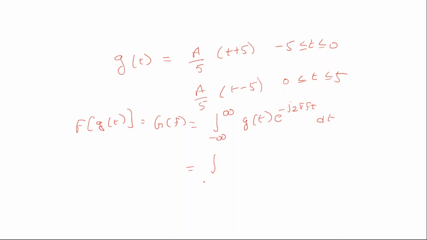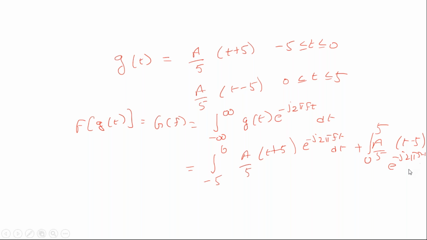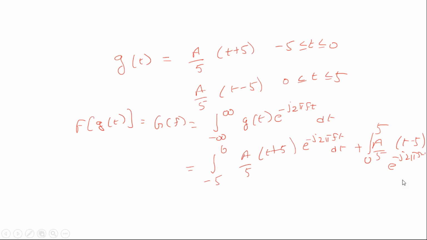So I can write the integral from minus 5 to 0 of a by 5 into t plus 5 into e power minus j2 pi ft dt, plus the integral from 0 to 5 of a by 5 into t minus 5 into e power minus j2 pi ft dt. So this is how you can write it.